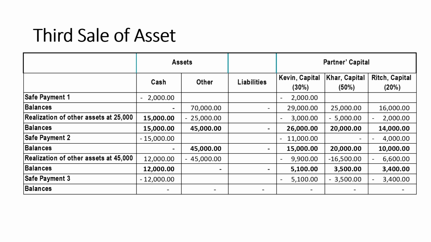So if it's only 12,000, then the loss would now be divided among them again: negative 9,900 to Kevin, negative 16,000 to Car, and negative 6,600 to Rich. If you would check, the balance of 12,000 would be equal to their ending balances, which are 5,100, 3,500, and 3,400. So the 12,000 would now be given to their remaining capital. So it's now fully liquidated.